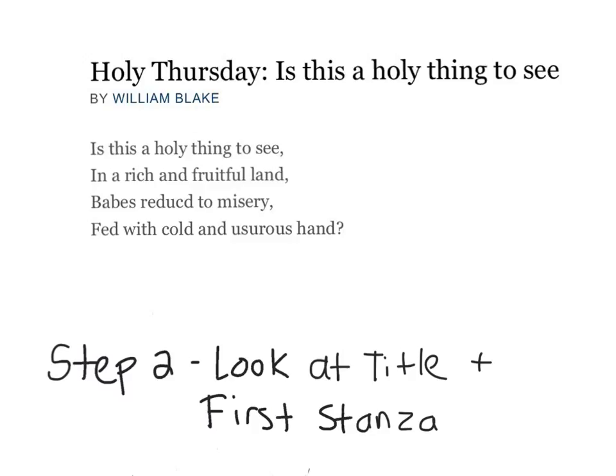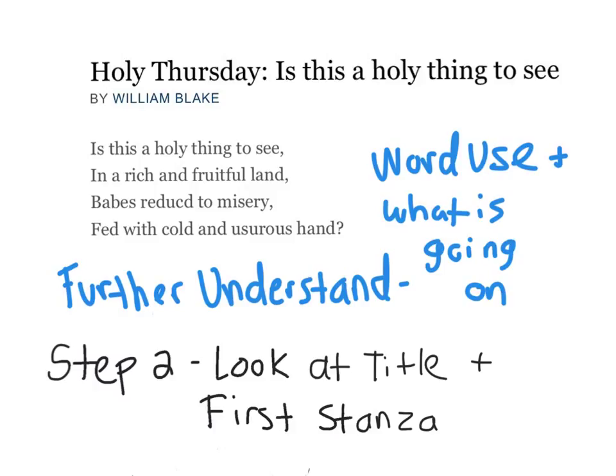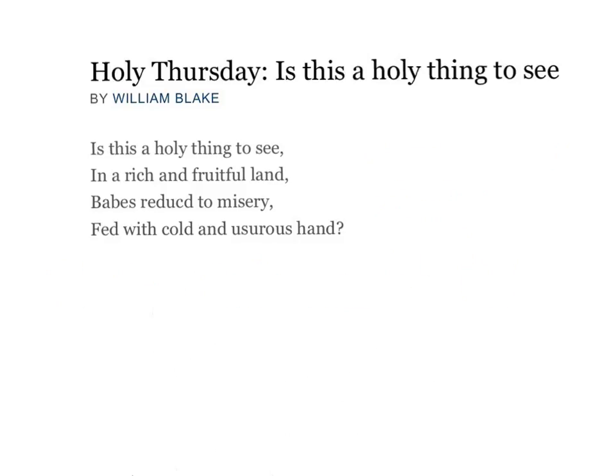Our second step in analyzing a poem is to look at the title and the first stanza. So basically we're just trying to further understand the poem, and we're looking at word use and trying to figure out what's going on in the poem before we go further. First, we're going to look at the title of the poem, which is Holy Thursday. Is this a holy thing to see? So Holy Thursday is a religious day. And also in the title is this a holy thing to see? Which is a rhetorical question.